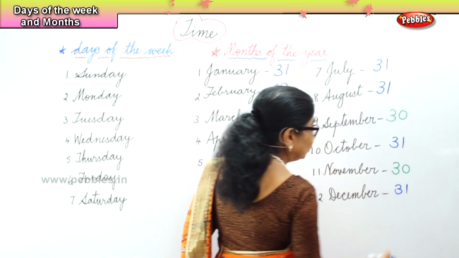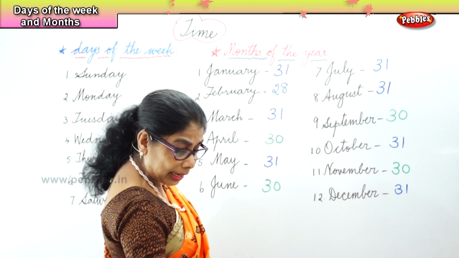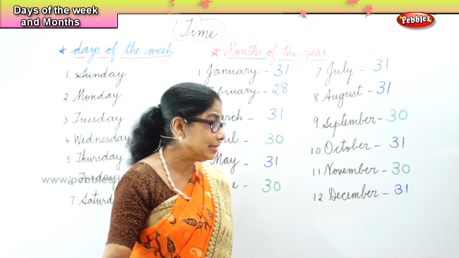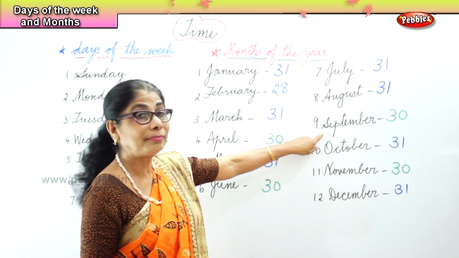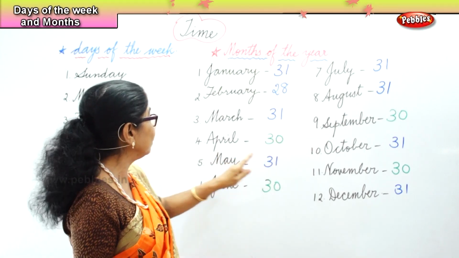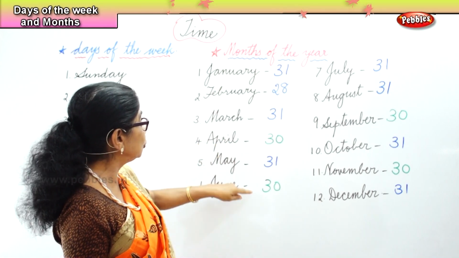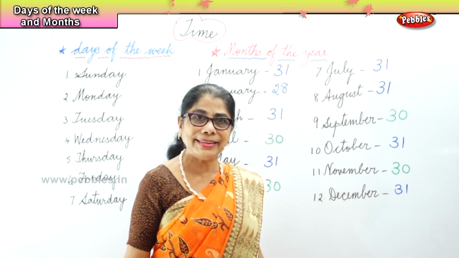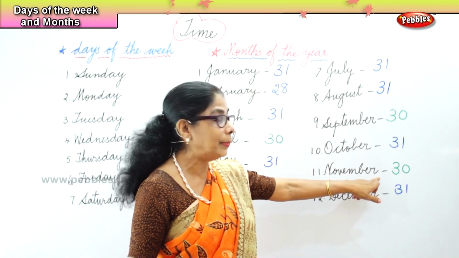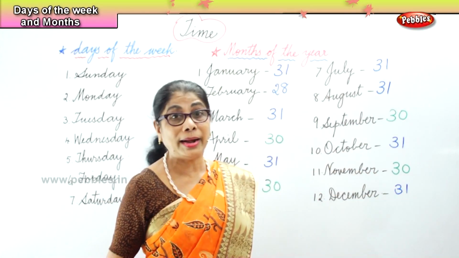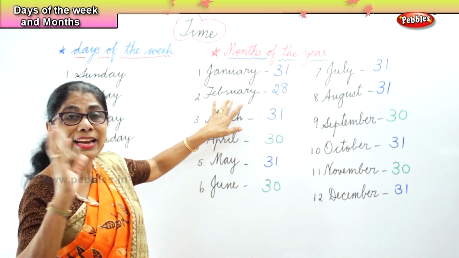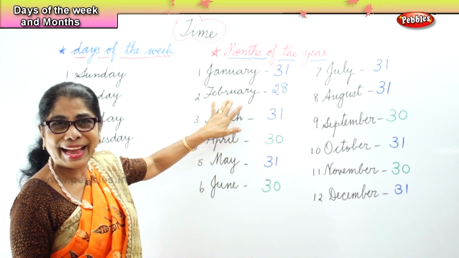Now there is a song for us to remember. There's a little poem or song, whatever you call it. 30 days has September. The song goes like this. 30 days has September, April, June and November. This is the 30 days. 30 days has September, April, June and November. All the rest have 31 except February, which has got 28 days and 29 in the leap year.